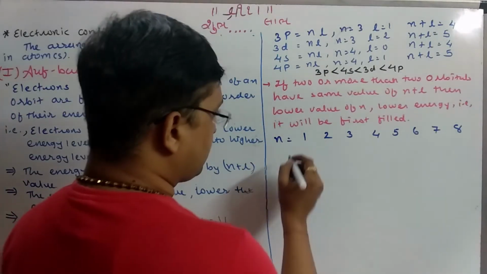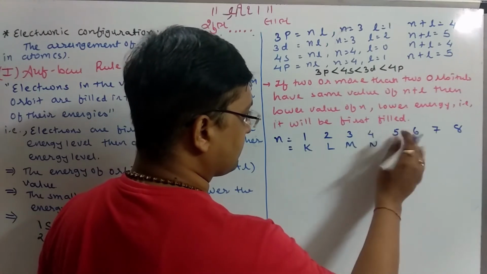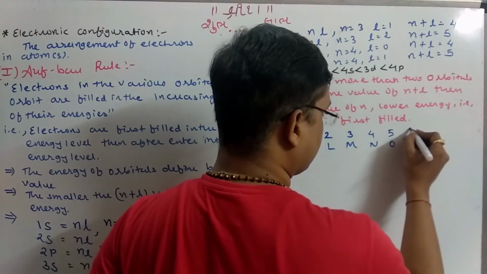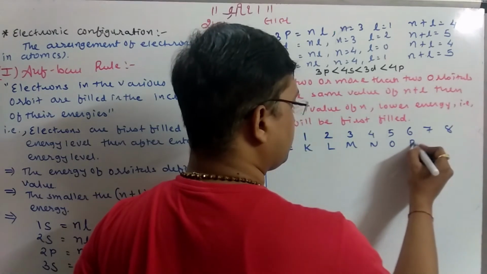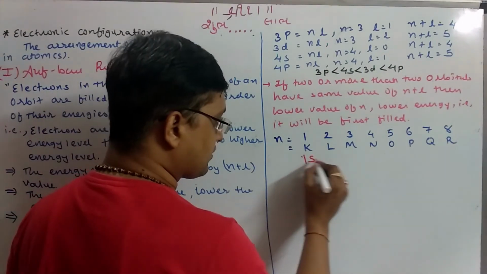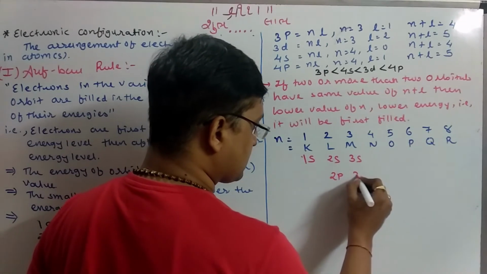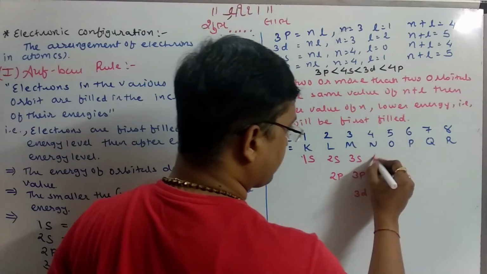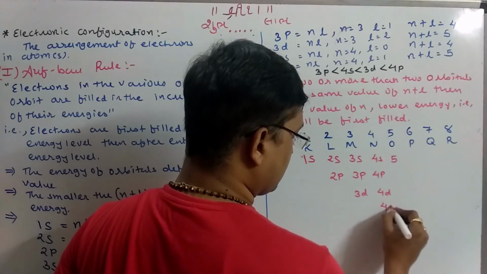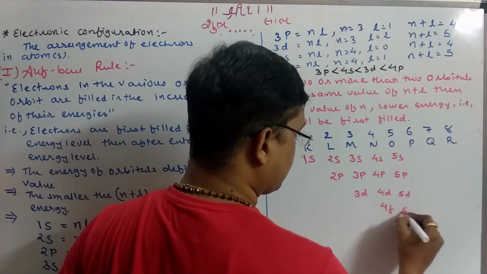With respect to them, the orbits are K, L, M, N, O, P, Q, R, and the orbitals are 1s, 2s and 2p, 3s, 3p, 3d, 4s, 4p, 4d, 4f, 5s, 5p, 5d, 5f.